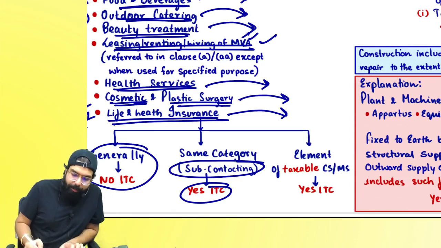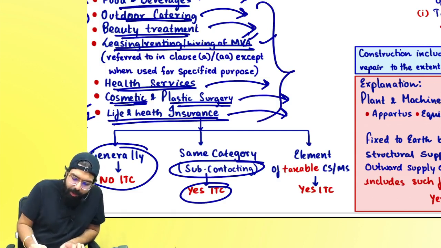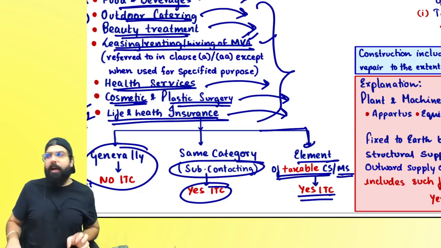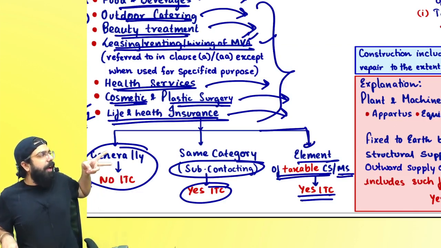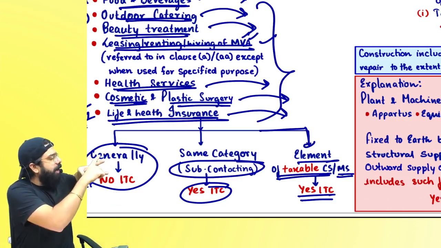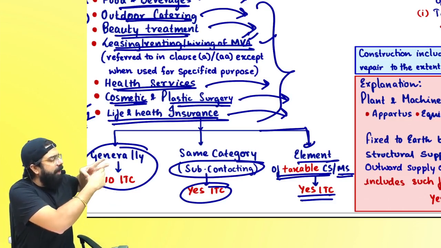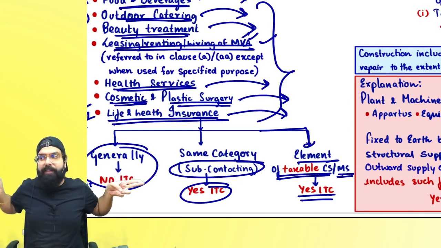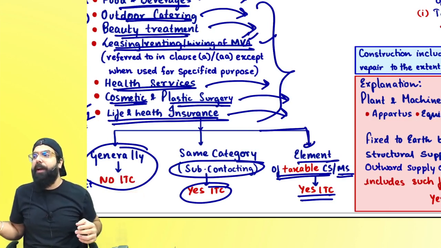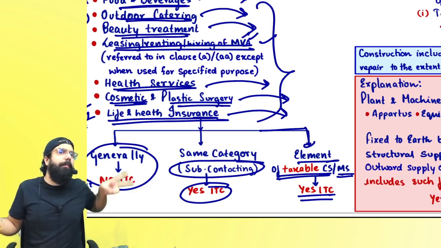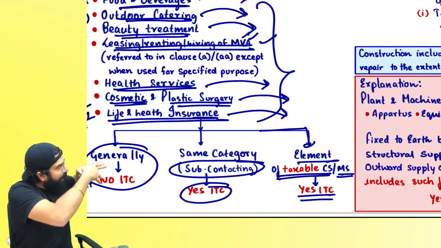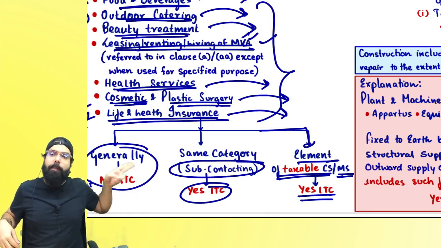But sir, always remember one thing, if all these things are provided as an element of taxable composite supply and mixed supply, credit shall be allowed. For an example, airline company provides you travel or basically transportation service, along with that food is given. So it's a composite supply wherein food and beverages or outdoor catering is taken by the airline company. They will be allowed the credit of the food and beverage and outdoor catering because they are providing food and beverage or the outdoor catering services as an element of their composite supply or mixed supply, right everyone?